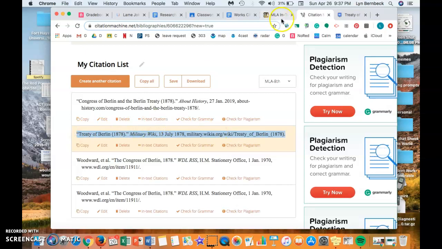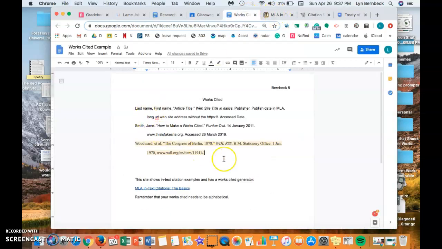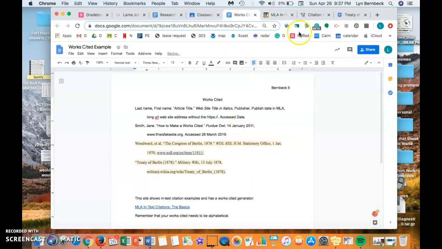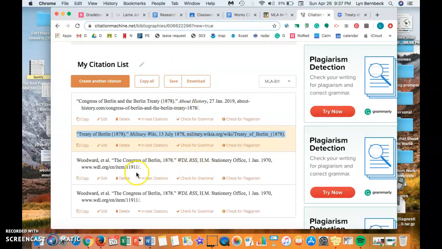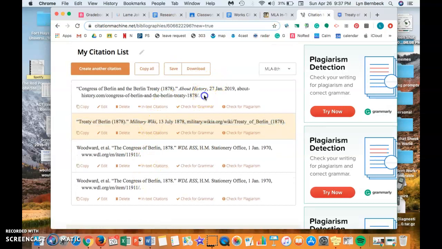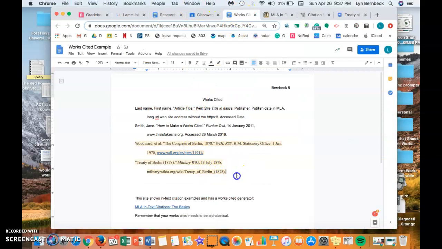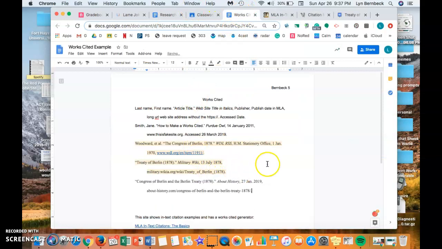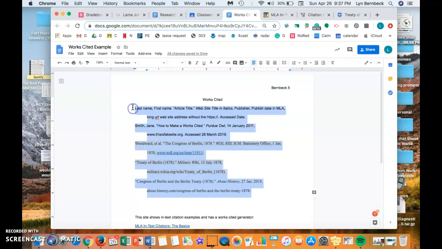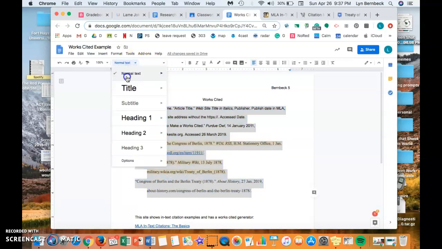Okay, so I'm going to hit copy and return paste. And let's grab this Congress, copy and paste. And don't ask me why that one didn't come out highlighted. Anyway, here's what we can do. I'm just going to go ahead and select all this, and I'm going to tell it to be normal text.